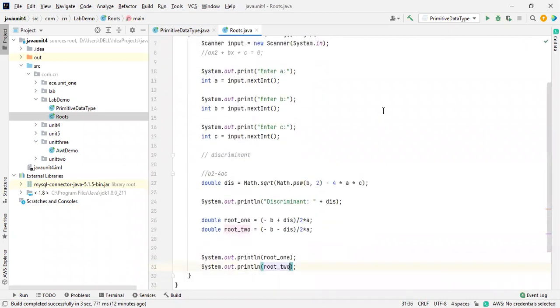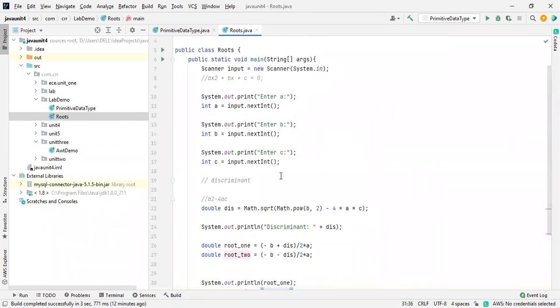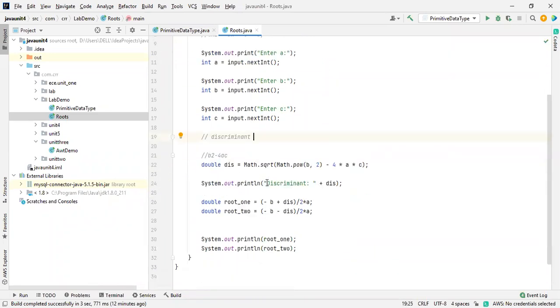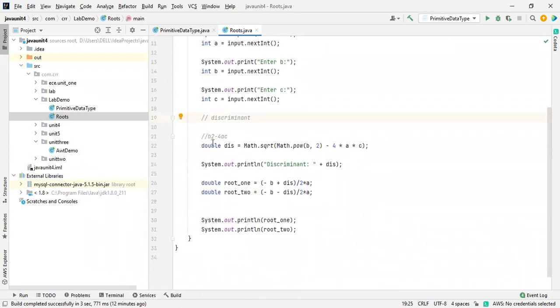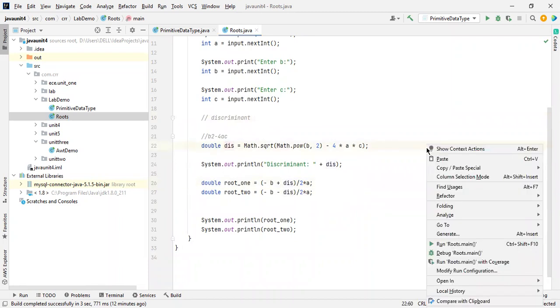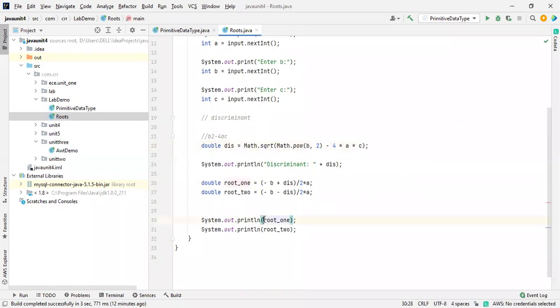See how easy the program is. I think the one I shared with you in your lab was somewhat different, but from the examination point of view, this is how you are going to do this. Easy way: first find the discriminant and then use that. Okay, cool. I need to mention root 1 inside this, and one more thing, root 2. Just a second.